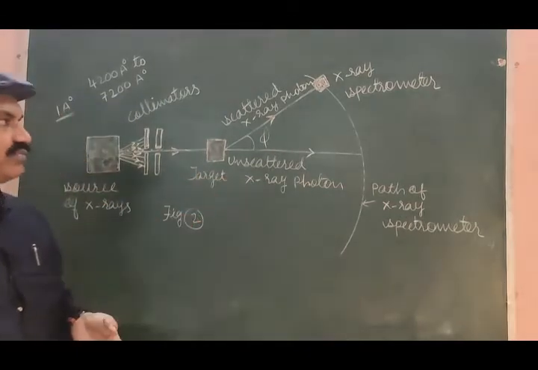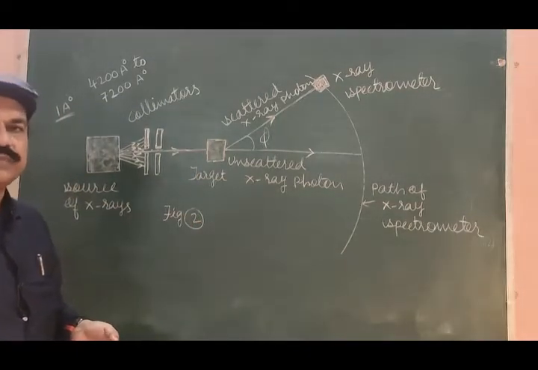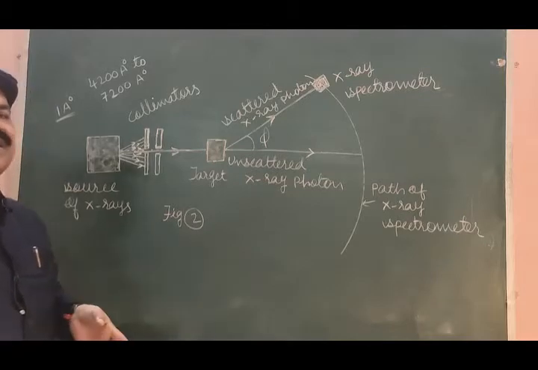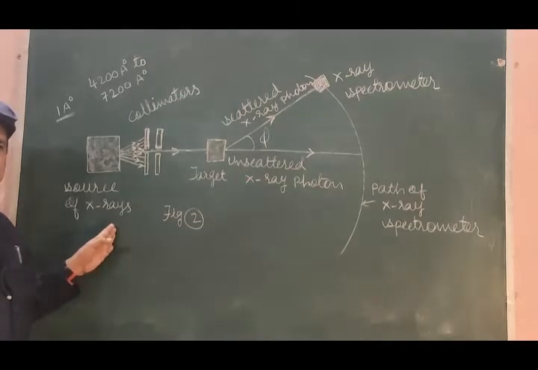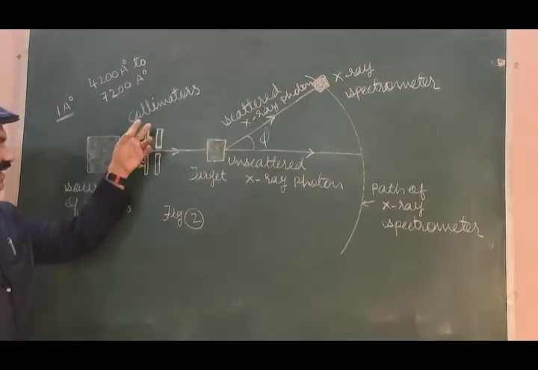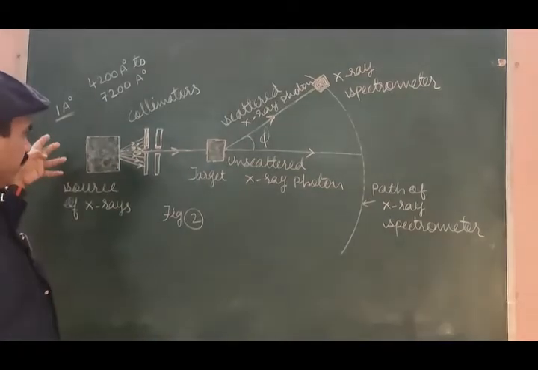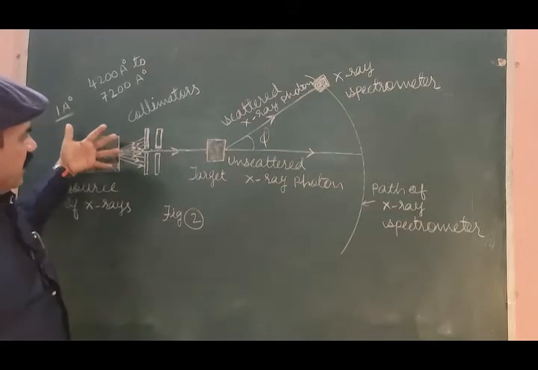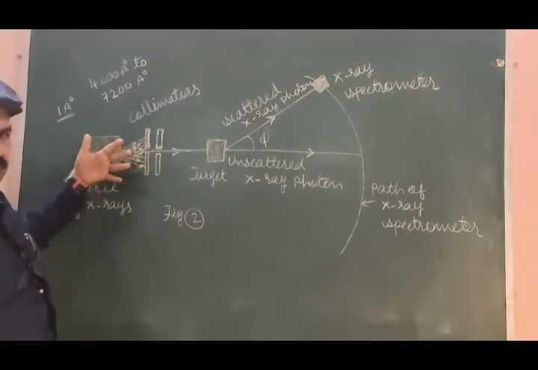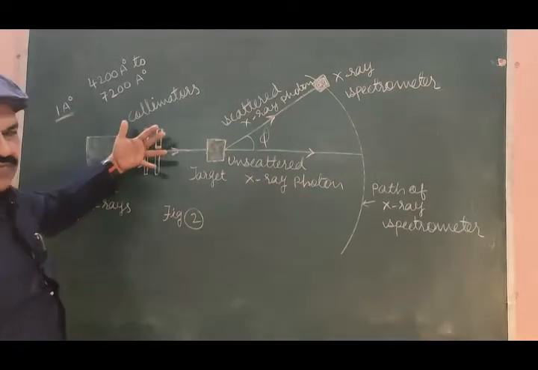This type of experimental setup was used by Arthur H. Compton. This is the source of X-rays. These are the collimators, because from the source of X-rays, the X-rays will be moving in the diverging form.